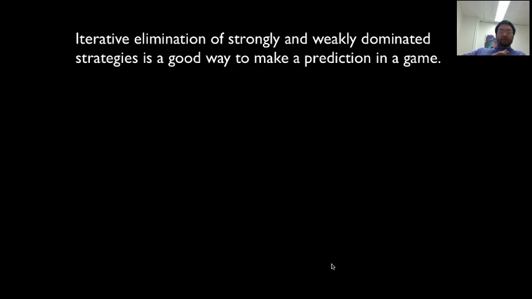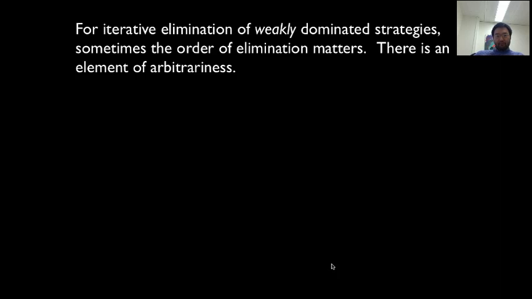So, iterative elimination of strongly and weakly dominated strategies is a good way to make a prediction in the game. So far, it's the only way we know, and it's not bad at all. Any possible drawbacks? We talked about this a little bit this morning. Turns out that there is a drawback. For iterative elimination of weakly dominated strategies, sometimes the order of elimination matters. There is an element of arbitrariness. So people asked about this this morning. Yes, it's possible that the answer might depend on the order in a kind of arbitrary way.